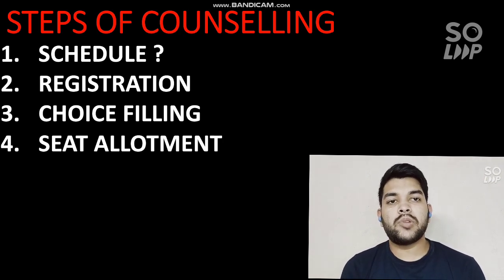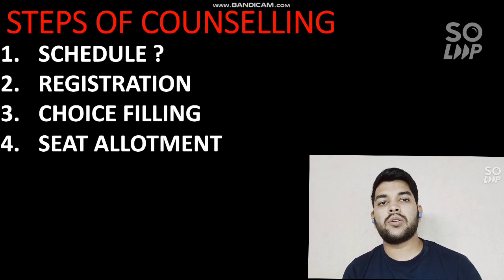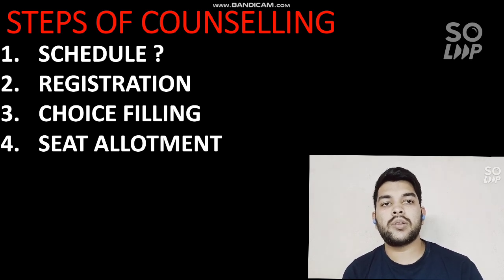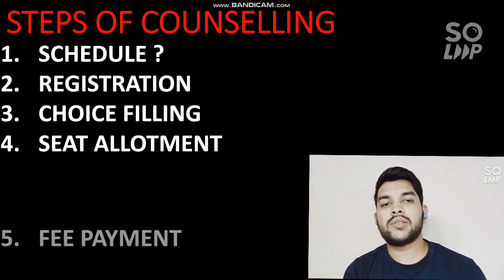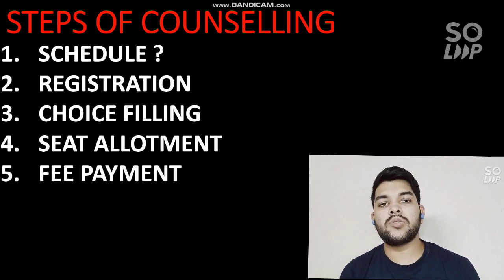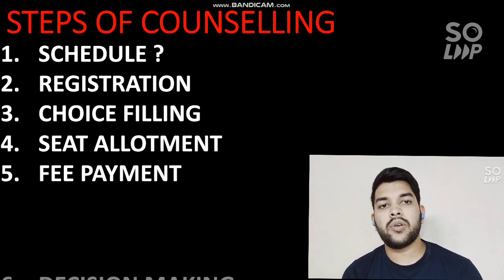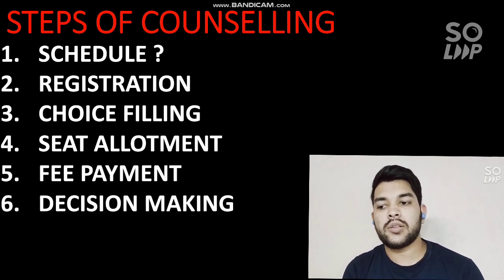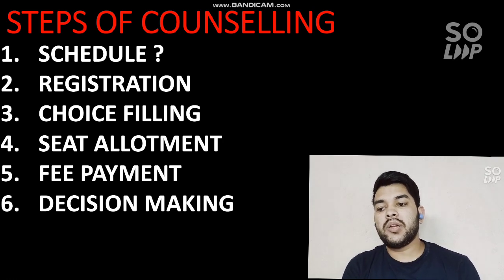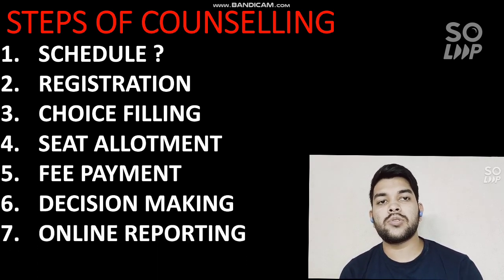So next step of the counseling will be seat allotment. Once you do the choice filling, you will get round 1, round 2 and round 3, all the way until round 6. Each round you will get the seat allotment, and next step will be fee payment. Once you get the seat, you have to pay the fee. That I will talk about later, how much fee you have to pay if you are from a reserved category or a general student. So next will be decision making. After you pay the fee, you have to make the decision, that is freeze, float and sliding. I will talk later in this video about what those terms mean.